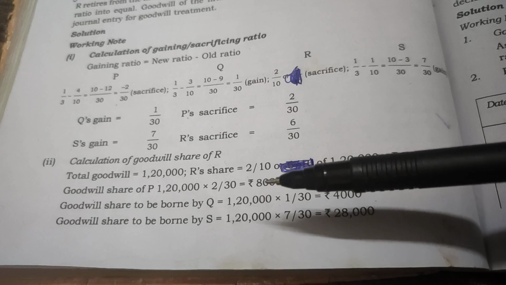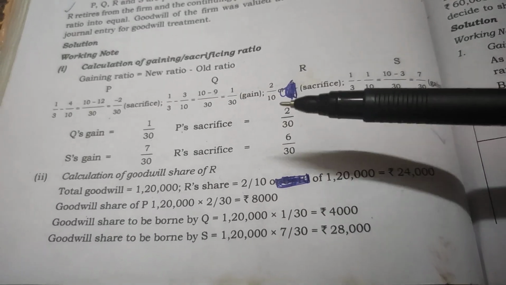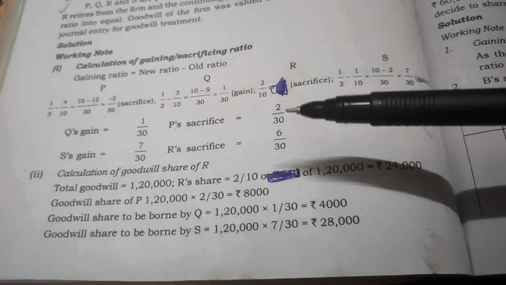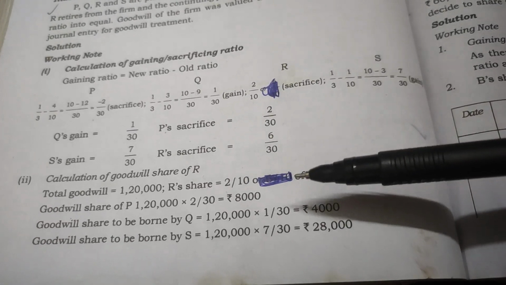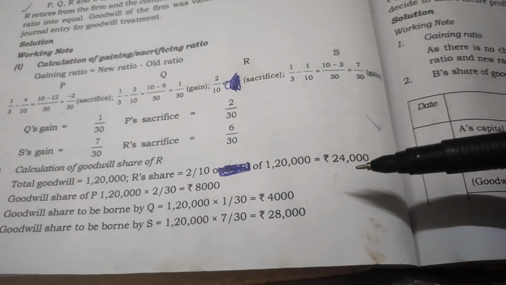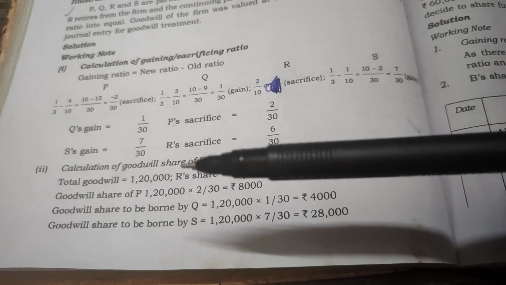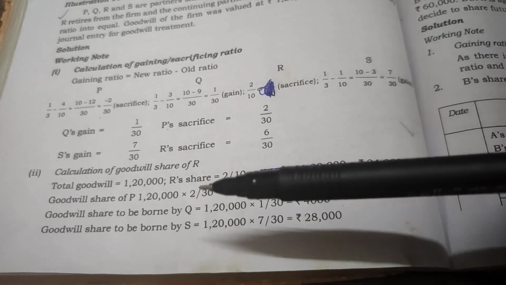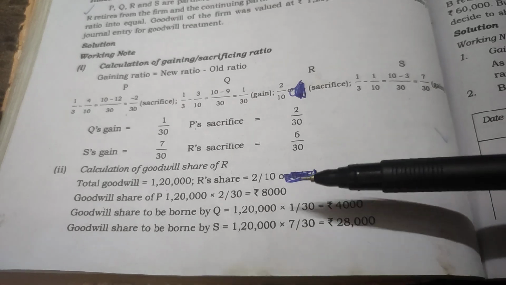R's share will be 2/10 of 1,20,000, which is 24,000. Then goodwill share of P: 1,20,000 into 2/30, that is 8,000. The gaining partners have to give their share to the respective sacrificing partners.